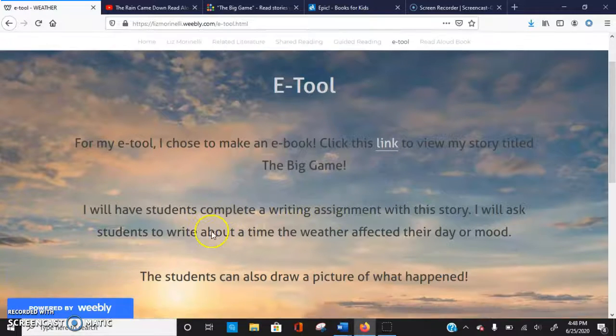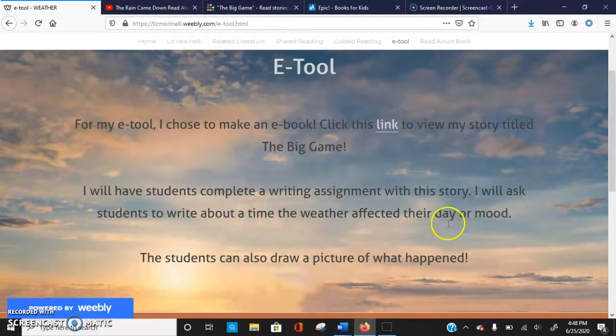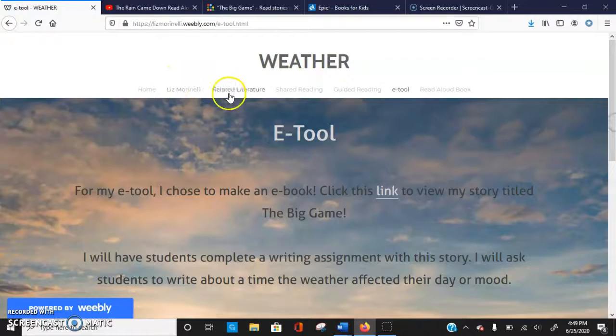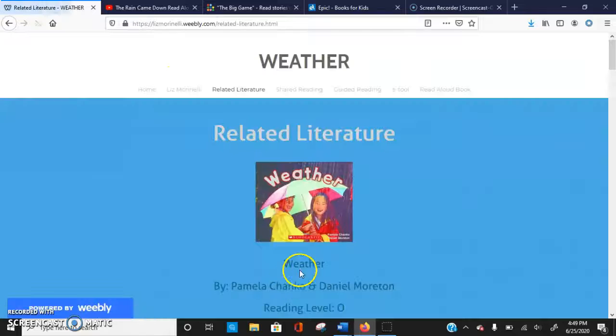I have also included a writing assignment with my e-tool, which you can see here, as I mentioned previously. My students can connect their learning to writing by first discussing weather and then by writing about different types of weather they've experienced and how they felt. This will relate back to the various books I have included, which once again you can click through here, the related literature, and with everything else I've included through my different plans.